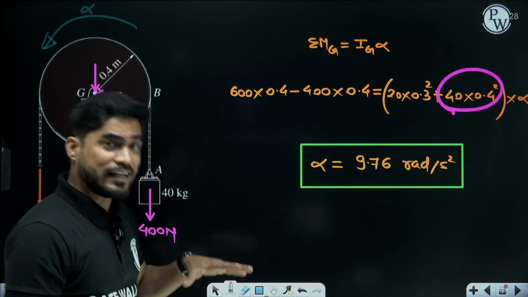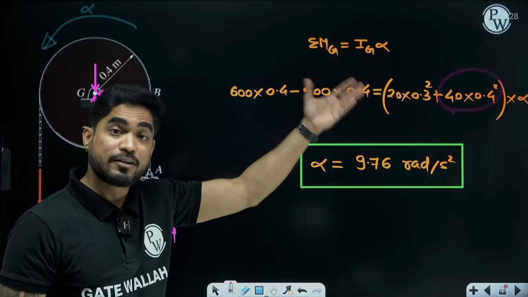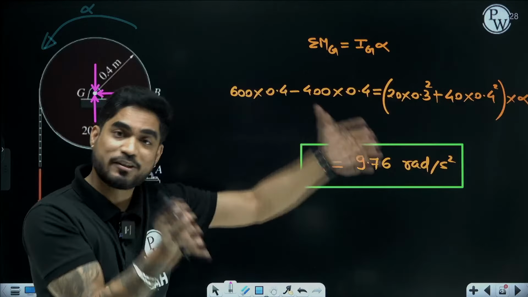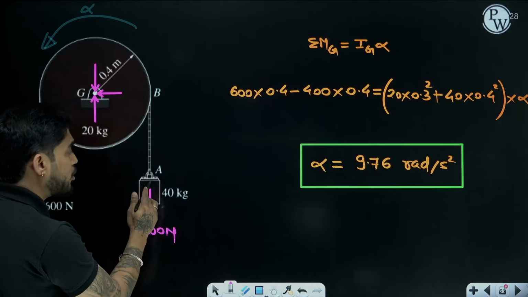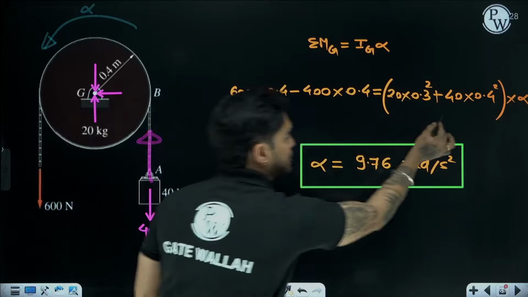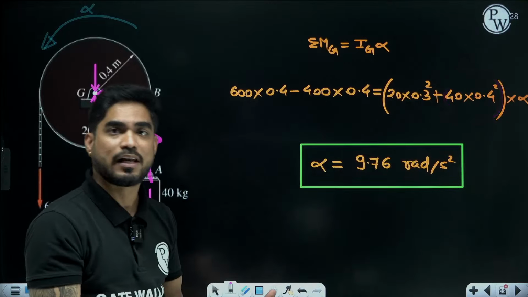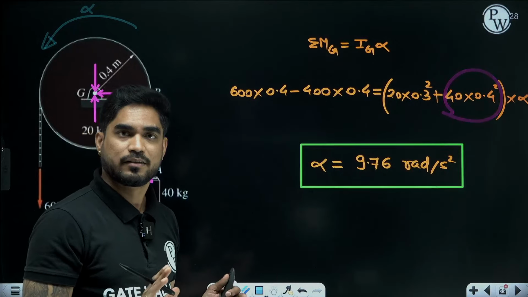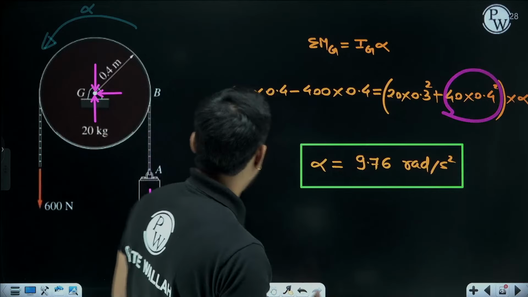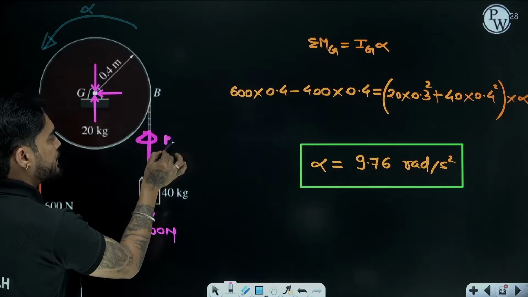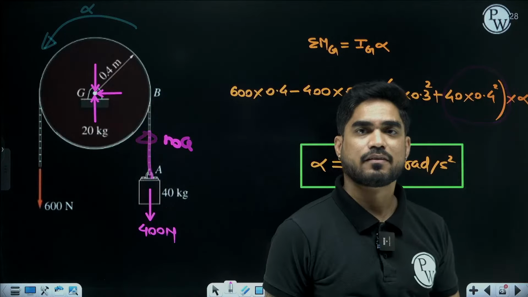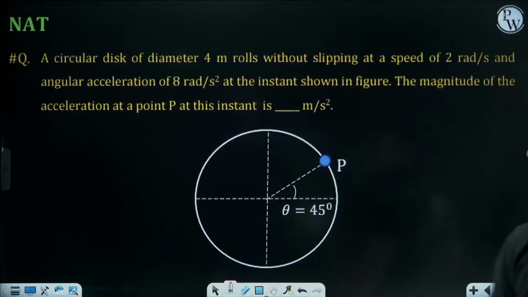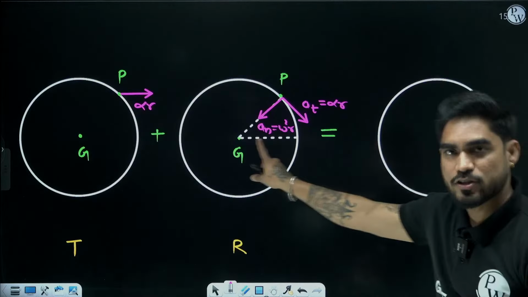So either do this or do that, but don't do both, because both will be cancelled, because both are equal only. The moment of inertia force and the mass moment of inertia, both are equal. Are you getting my point? So either we will consider the moment of the inertia force Ma or we will consider the mass moment of inertia. Clear? This is also clear to everyone.